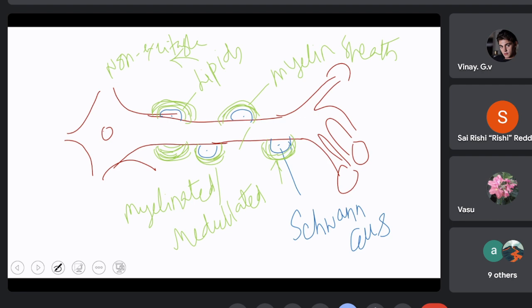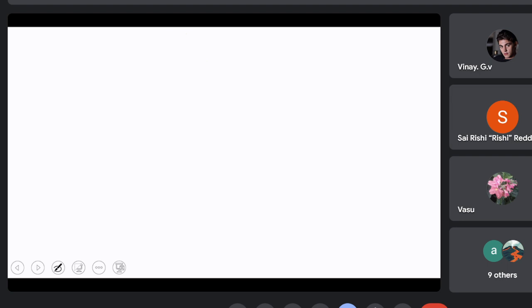Then where does the actual excitation take place? It takes place between two myelin sheaths. So the region between the myelin sheaths is called the node of Ranvier, and the region between two nodes is called the internode, and where the myelin sheath is absent, that is the region where it is actually excitable. It is actually excitable.